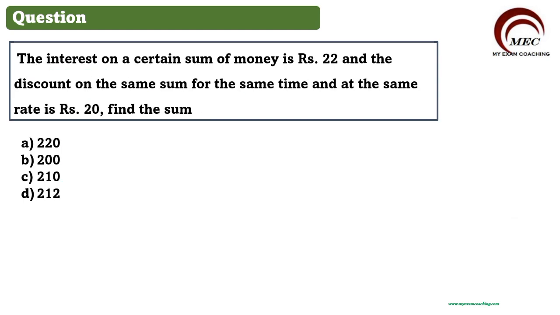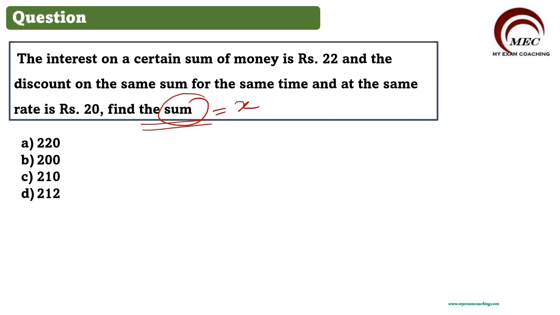So this question is based on interest, again taken from the previous year question papers. The interest on a certain sum of money is rupees 22 and the discount on the same sum for the same time and at the same rate is rupees 20. Find the sum. So in this question, we need to find the sum, the total amount of money. Let us take that sum is equal to X. We don't know the total sum of money, so let us take that unknown quantity as X.